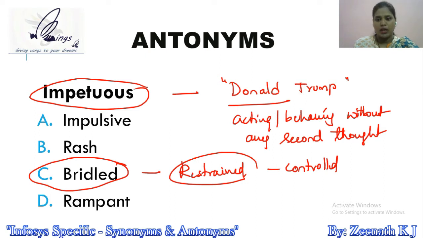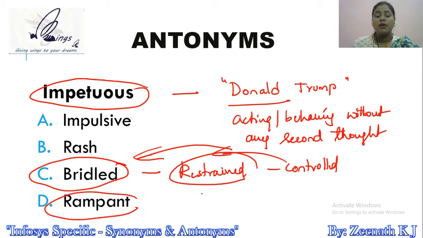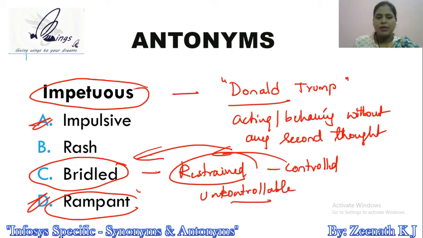So controlled is equal to restrained. Restrained is equal to bridled. All the three are synonyms to one another. Friends, rampant basically means uncontrollable. Okay. In other words, rampant and impulsive can be considered as synonyms of impetuous. Impulsive is also kind of out of control, acting or behaving without thinking. Okay, so definitely the answer to the question, which can be the antonym of impetuous, has to be option C, brittle.